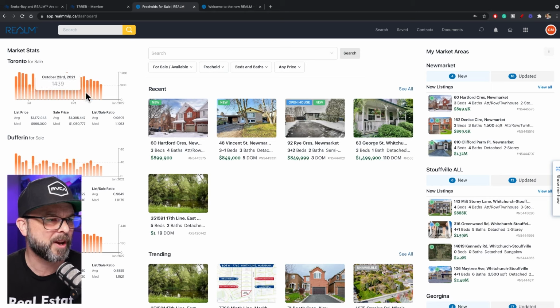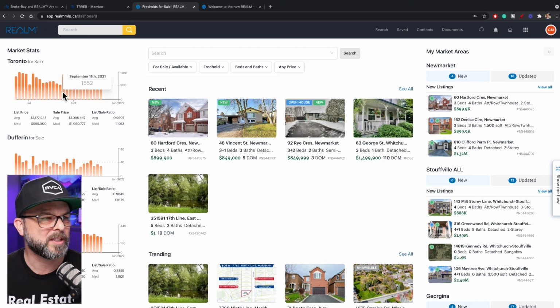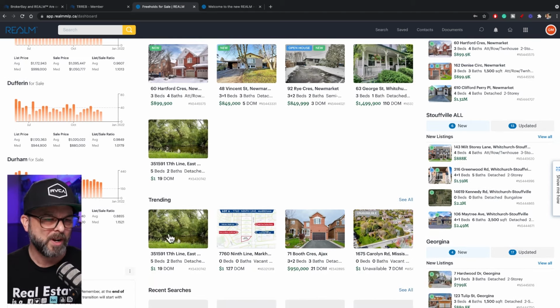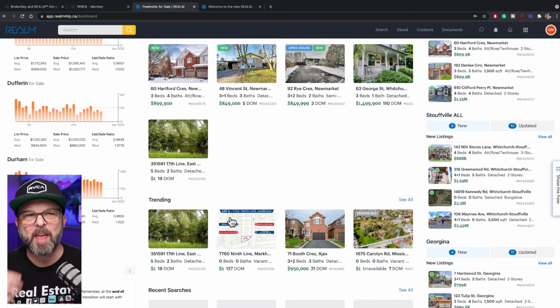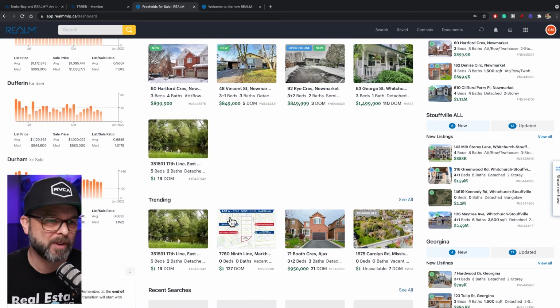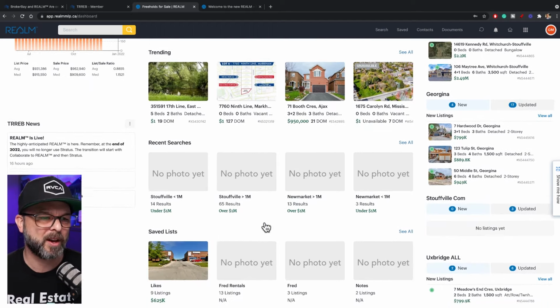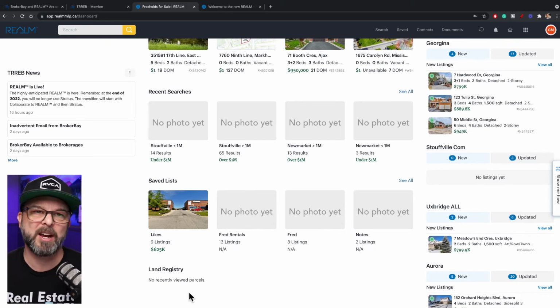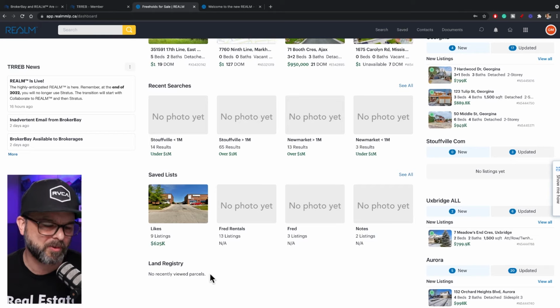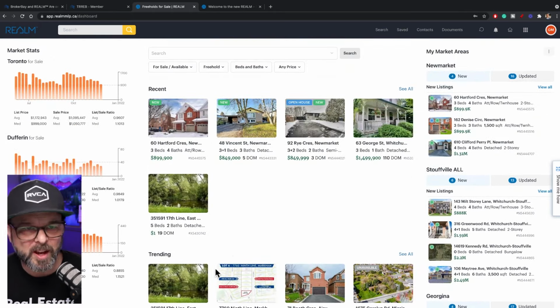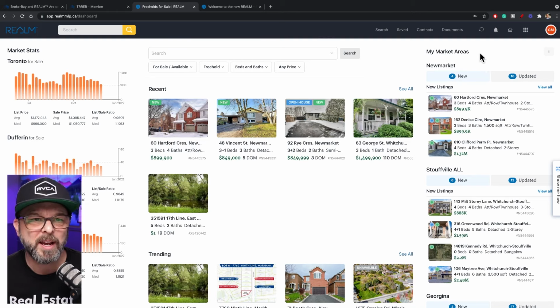So what I like about it, as you can see here, we're seeing some of the stats as I hover over the different bar graph locations, which is really cool. Of course, these are some of the recent listings that I've looked up just clicking around. Trending, I'm not sure what that's in relationship to or how they're calculating that, perhaps on views, I'm not sure. Of course, if you've had any recent searches come up, that'll come up there. And then land registry, I haven't gone forward and looked up any properties in the land registry just yet, which is really Geo Warehouse.